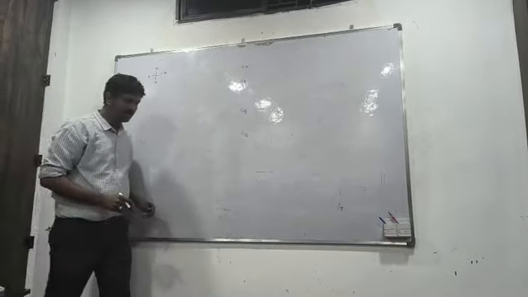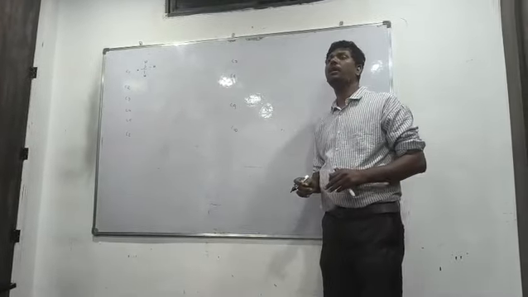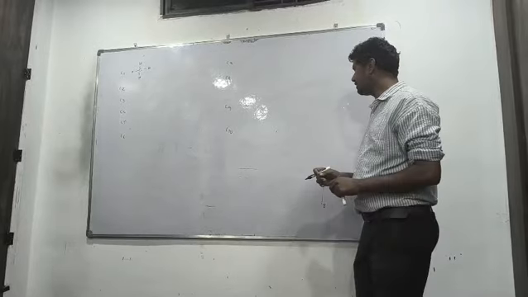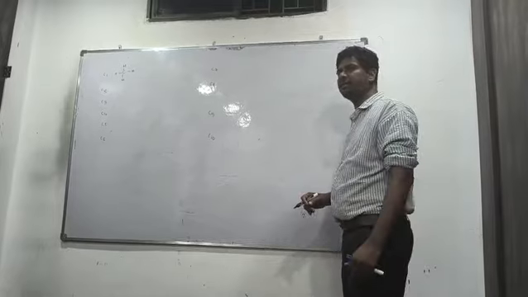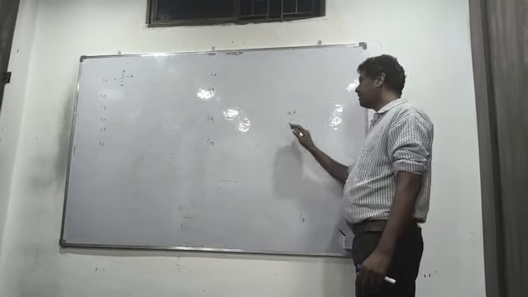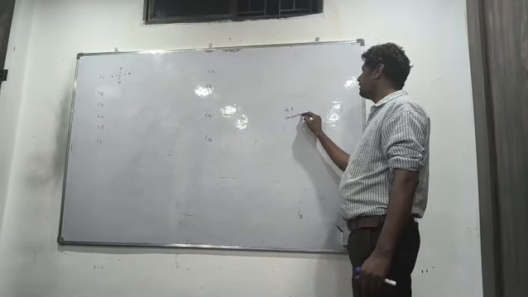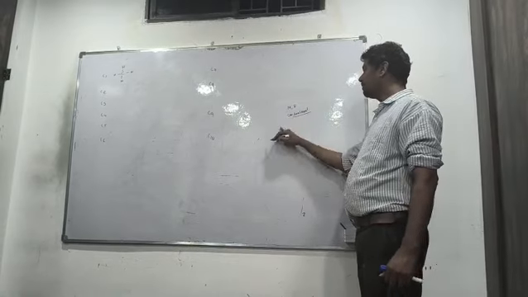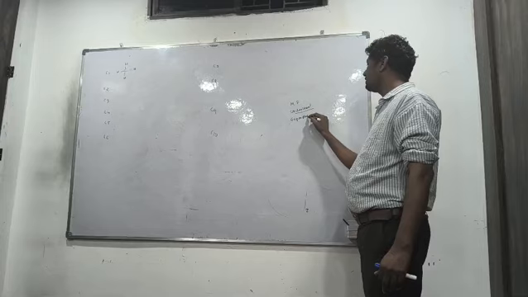Today's class discusses the representation of organic compounds. There are different types of representation. One is the molecular formula representation, then another is the condensed representation, then the expanded representation.